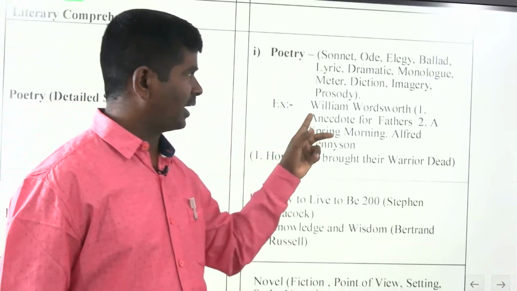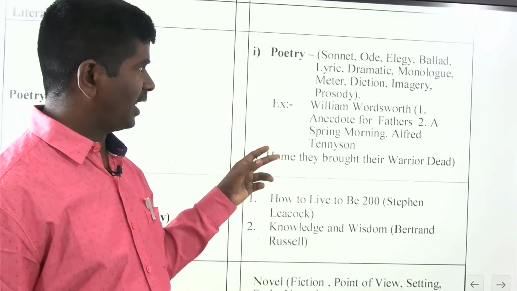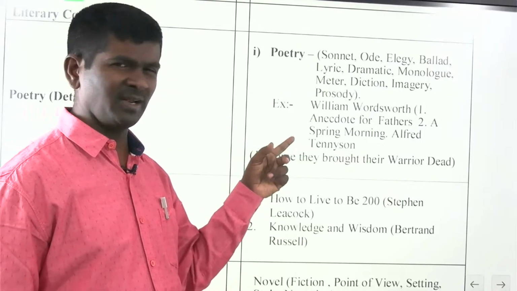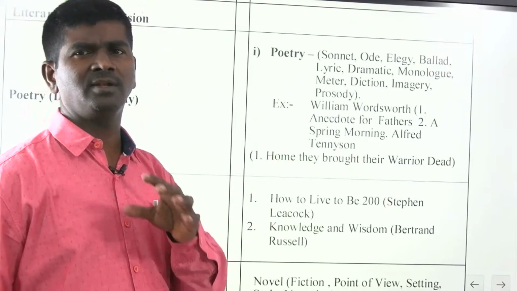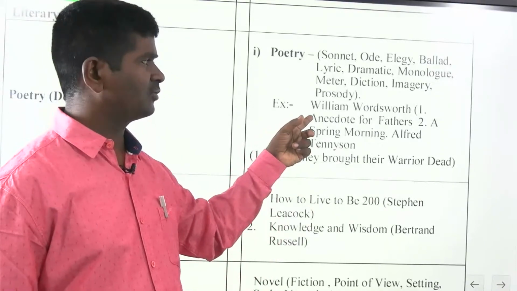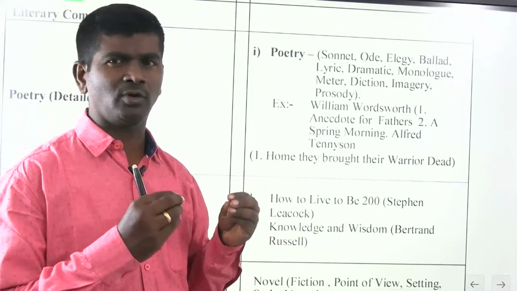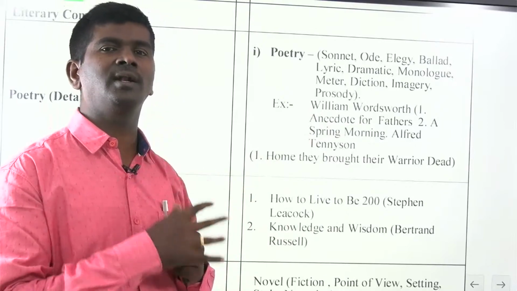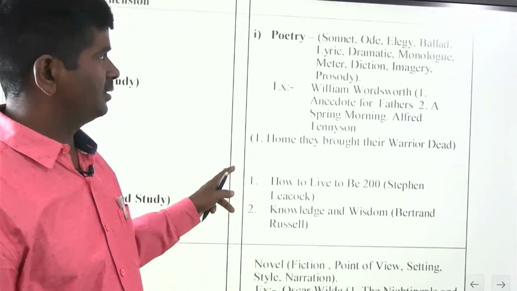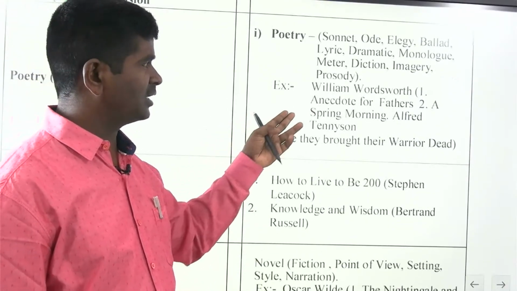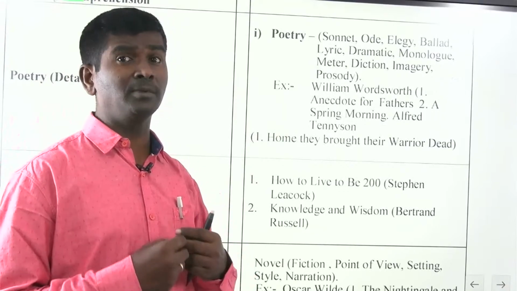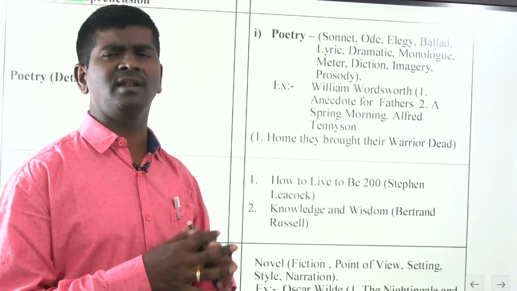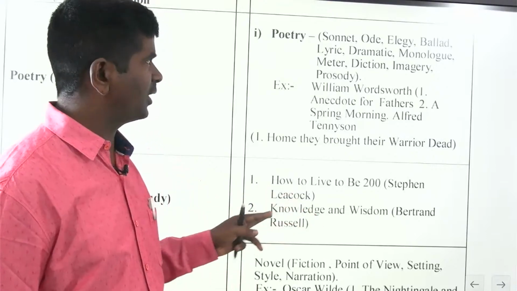And friends, William Wordsworth, Anecdote for Fathers, and William Wordsworth, Spring Morning, Home They Brought Her Warrior Dead by Alfred Tennyson. Simple poems that you need to focus on. Anecdote for Fathers is actually a lesson taught to the father, because the father tries to impose his ideas on his son. Next, Spring Morning, which was published in 1807 along with Resolution and Independence. It deals with simply describing nature because Wordsworth was a nature poet.